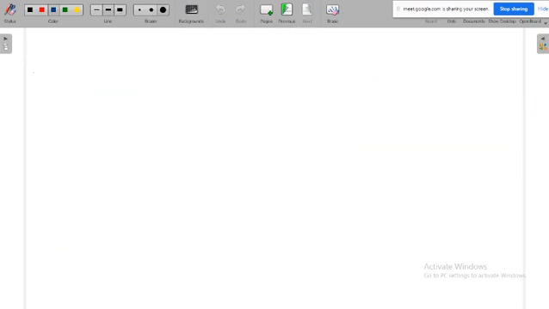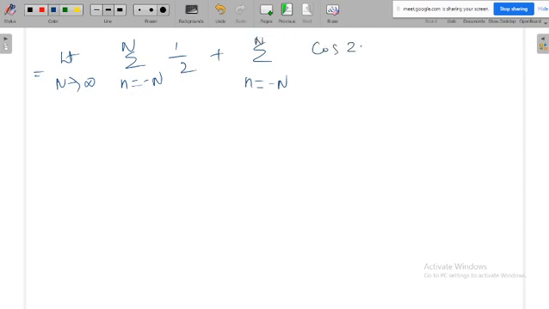So what I'm telling is, you have to split the limit n tends to infinity, summation from minus n to n of 1 by 2, and you have to calculate it separately. Similarly, you have to calculate the summation from minus n to n of cos 2 omega naught n divided by 2 separately. So the second term will be 0. Once you apply this summation, this will be 0.